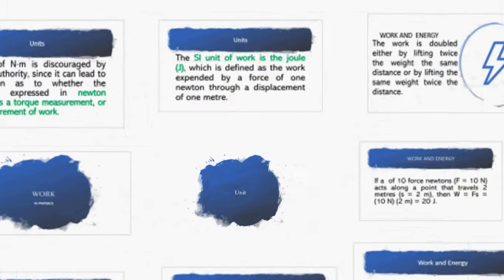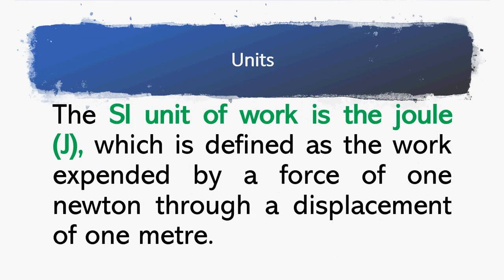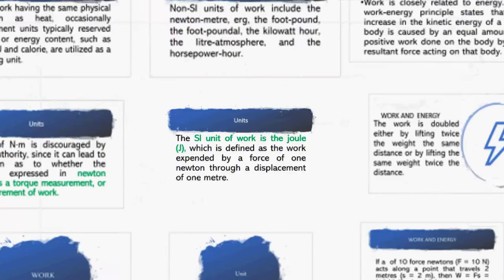Next, unit. The SI unit of work is the joule, which is defined as the work expended by a force of 1 Newton through a displacement of 1 meter.